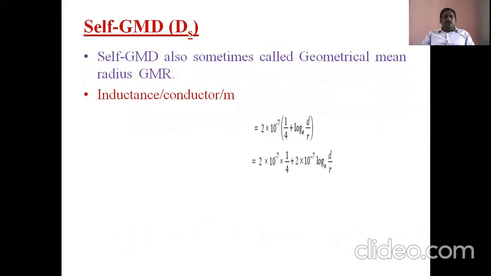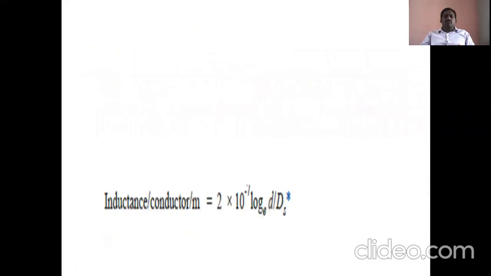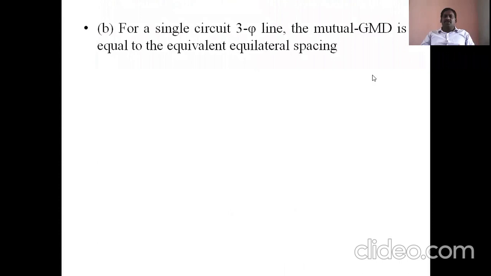See here, in each conductor calculation, the inductance of each line conductor involves the mutual GMD and the radius of the conductor. Mutual GMD is the cube root of d1, d2, d3. So that's why the mutual GMD for a three-phase system with equilateral spacing is the cube root of d1, d2, d3.